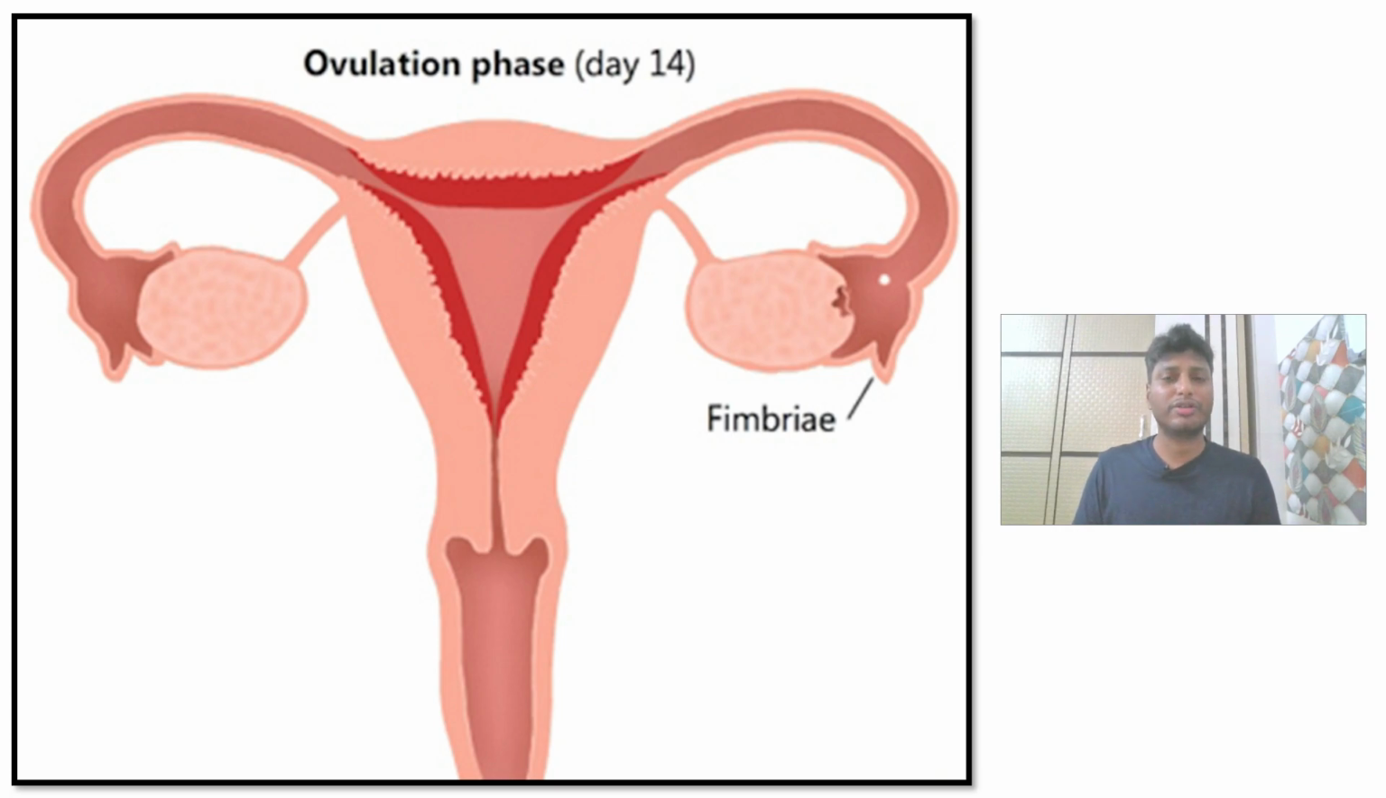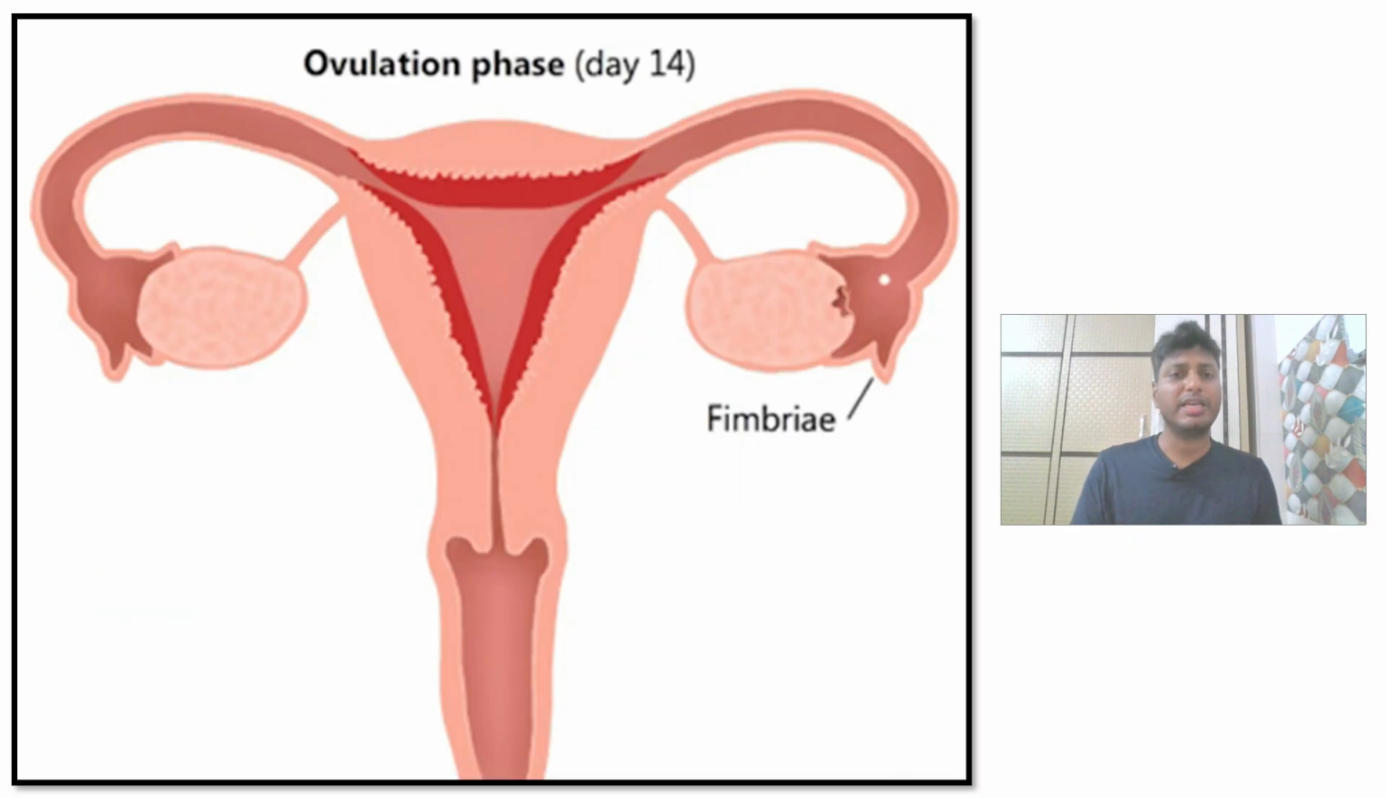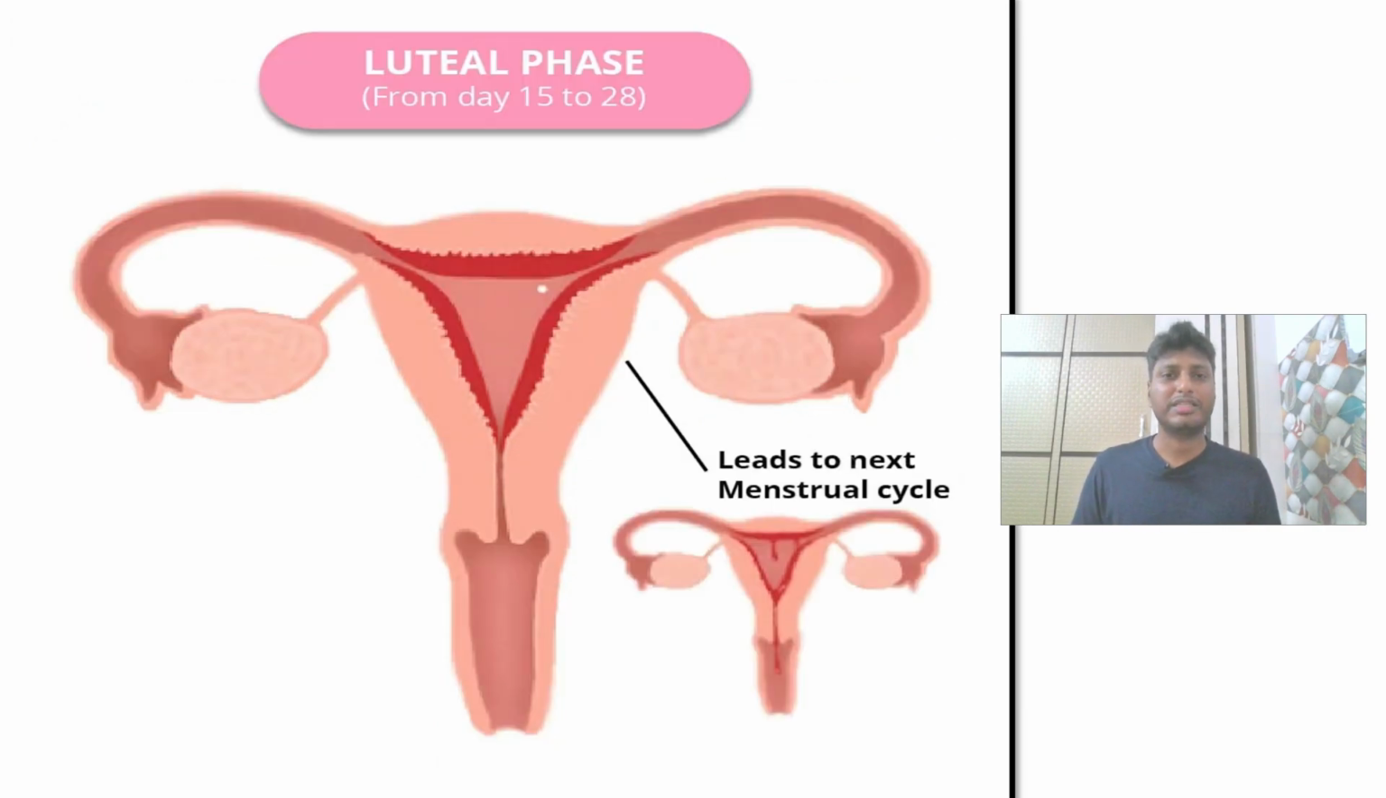Now the third phase is called the ovulatory phase. Now this phase occurs on the 14th day of the menstrual cycle. So during the 14th day of the menstrual cycle, what happens is this particular Graafian follicle is going to rupture. And once this Graafian follicle ruptures, dear students, it releases the ovum. And this ovum is basically accepted by the ostium which is present in the fimbriae, and it enters inside the fallopian tube.